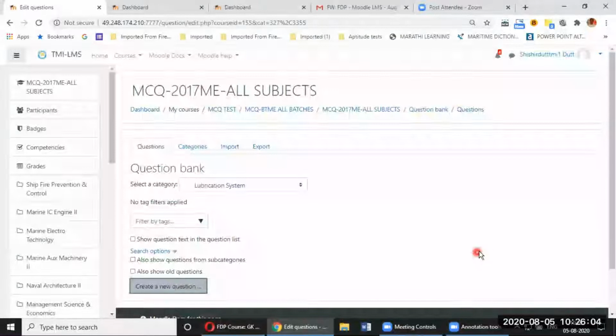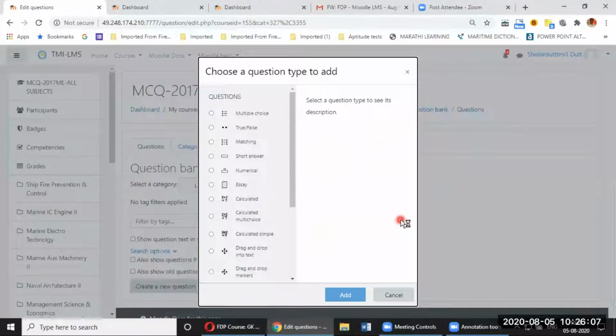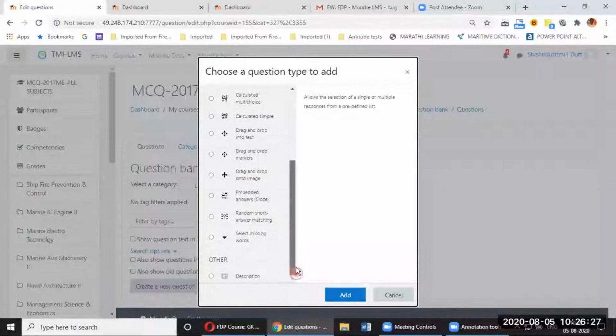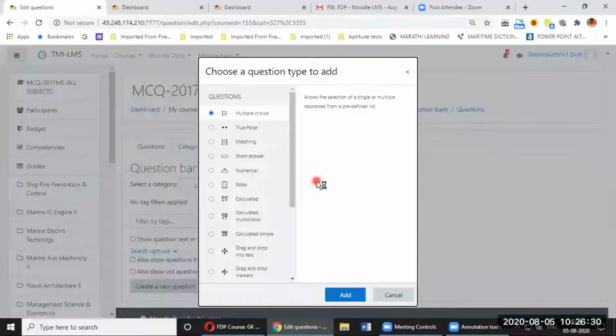So click on this. Now, many questions were coming up: can we create this type, can we create that type? I suggest that most of those queries can be answered by one single type, and that is multiple choice questions. Yes, we have true and false, matching type, short answer type, numerical type, essay type, and so on. Many different types are there. But rather than wasting our time on so many different types, they all work in more or less the same way within Moodle. Best is we can use multiple choice at this point of time and tweak it in our own way. So I will add one question.